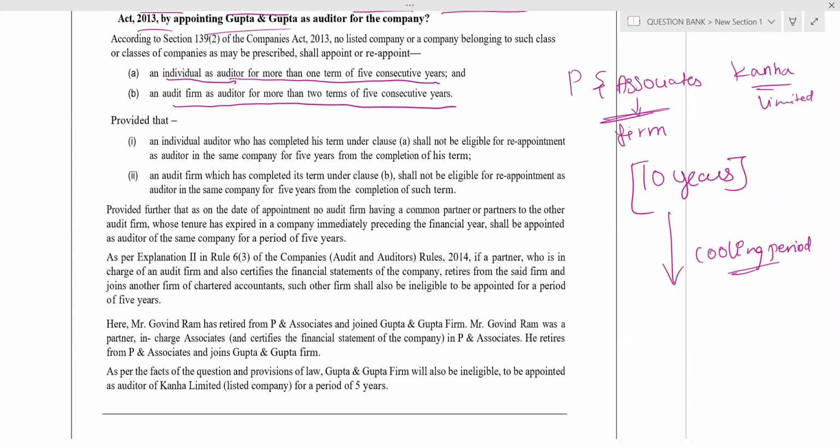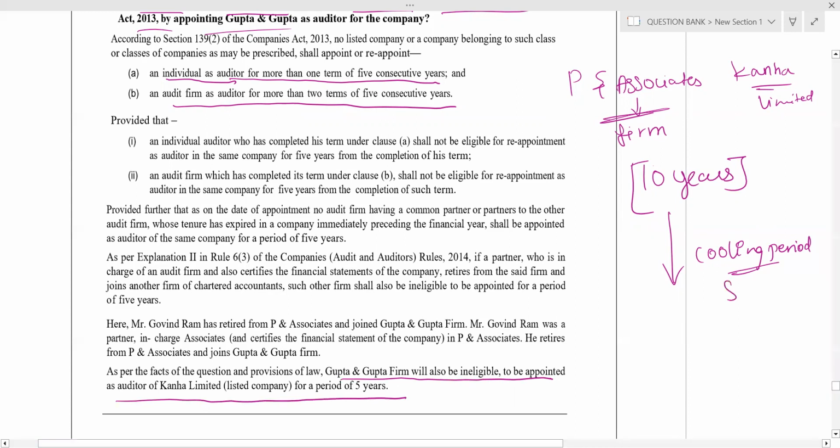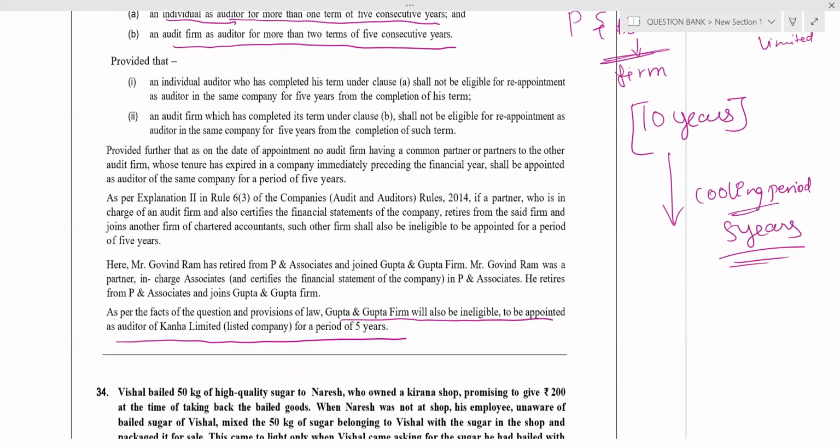Either he should not join. Gupta and firm will be ineligible to be appointed as an auditor of Kanha Limited for a period of 5 years. The cooling period is 5 years. Since Govindram joined as a partner in Gupta and Gupta, we cannot appoint them. So, a cooling period of 5 years should be there. Understood? Right.